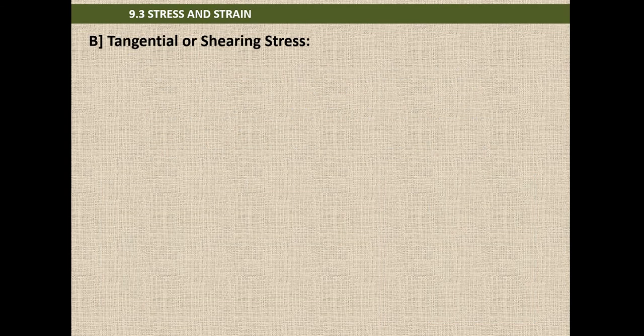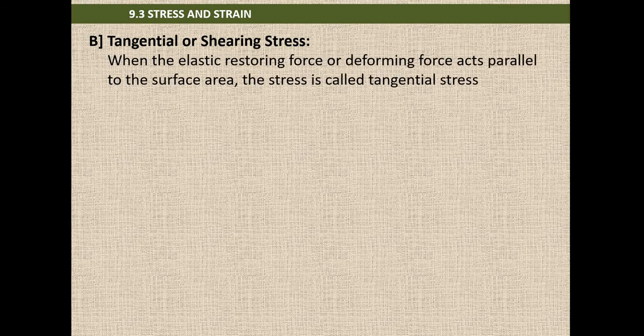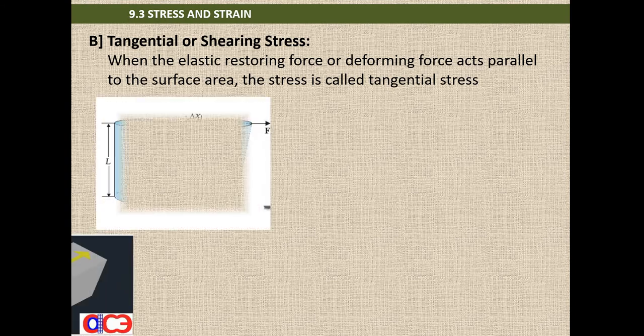Another category is tangential or shearing stress. This is when the elastic restoring force or deforming force acts parallel to the surface area. If it is acting perpendicular, we call it tensile stress, and if it is acting parallel to that area, we call it tangential or shearing stress.